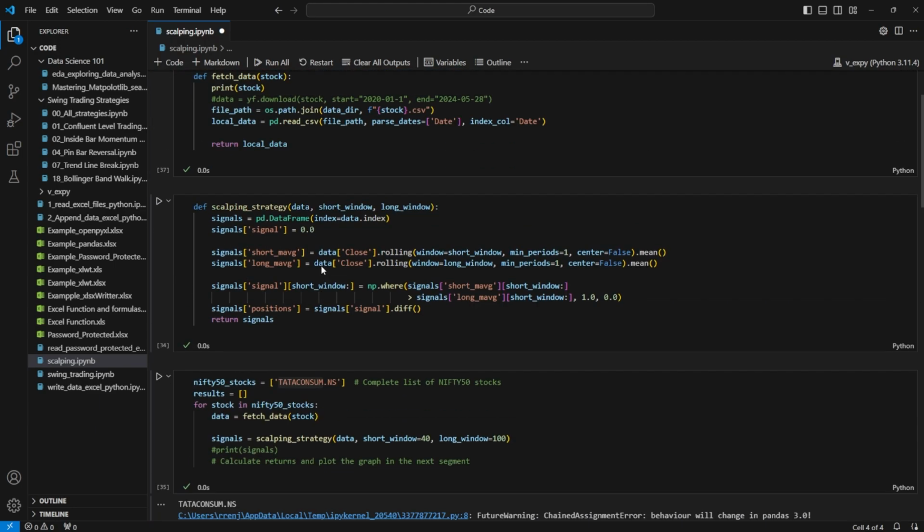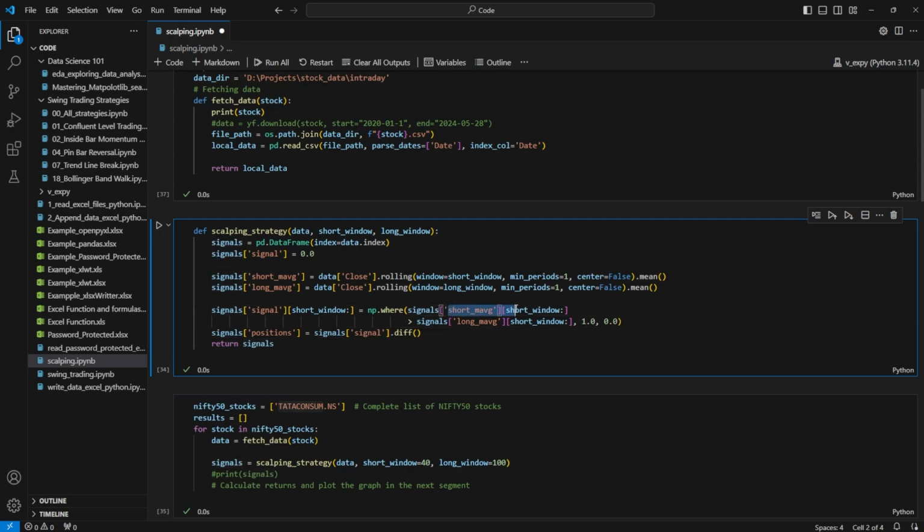Okay, let's go back to this function again. We have taken the data frame, creating a signal based on whether to buy a stock or not. These are the two main syntaxes. We are creating a short moving average and a long moving average based on the close column. The minimum period is 1, center is false. We are creating a 40-day mean, and then it will give us whether the short moving average is greater than the long moving average, and then we are creating the positions as the difference between the signals.